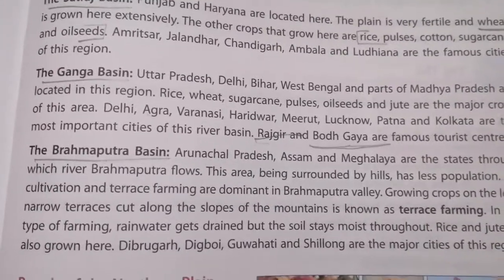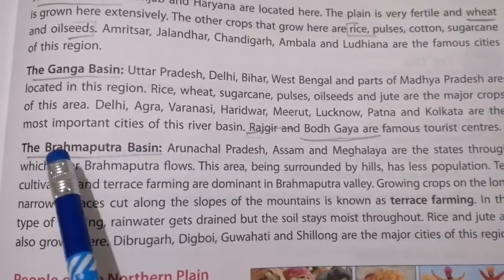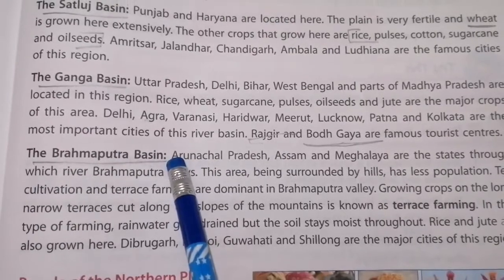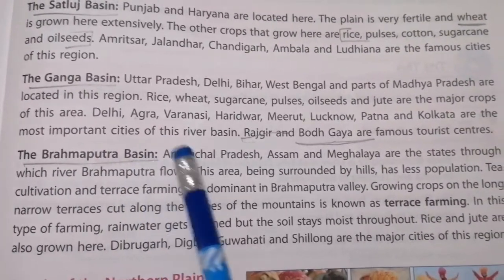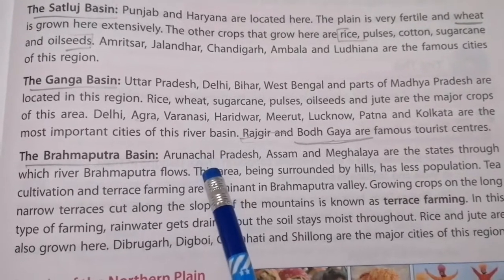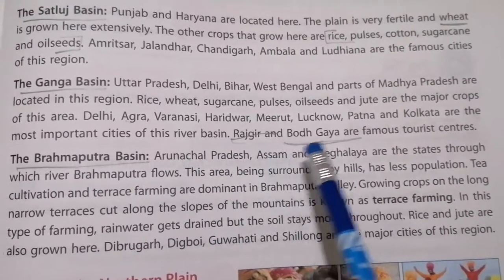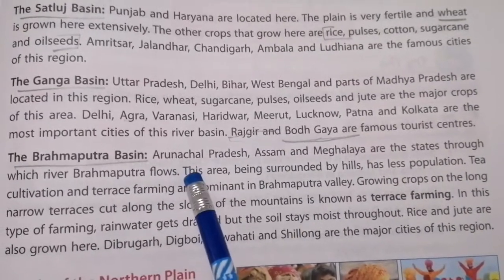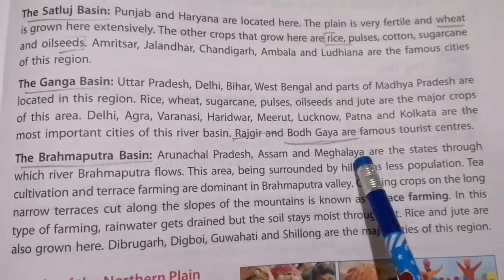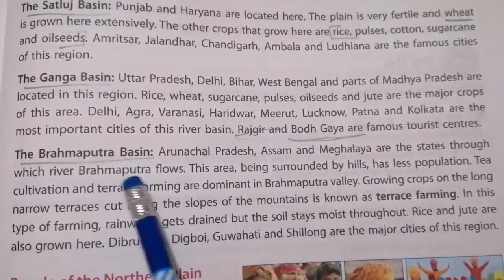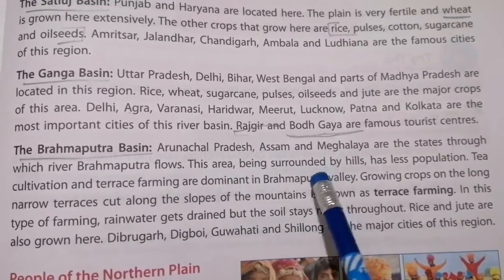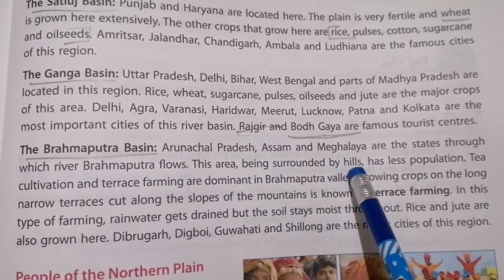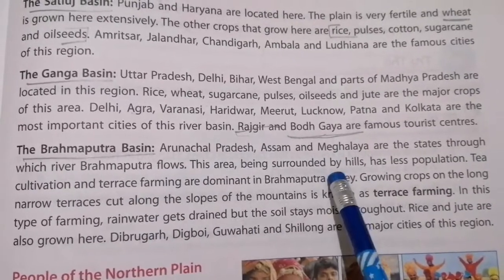Now we are going to see about the third one, which is called the Brahmaputra Basin. Which are the places? Arunachal Pradesh, Assam and Meghalaya are the states through which river Brahmaputra flows. This area is surrounded by hills.